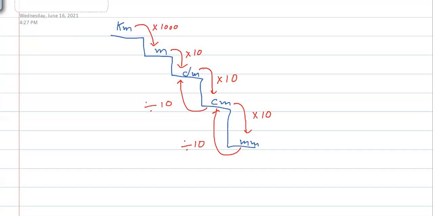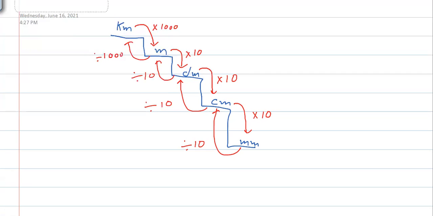In the same way, from decimeter to centimeter you multiply with 10, so from centimeter to decimeter, divide by 10. To change from meter to decimeter, multiply with 10, so from decimeter to meter, divide by 10. From kilometer to meter, multiply with 1000, so from meter to kilometer, divide by 1000.